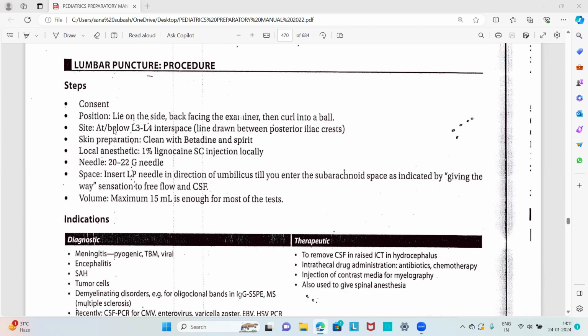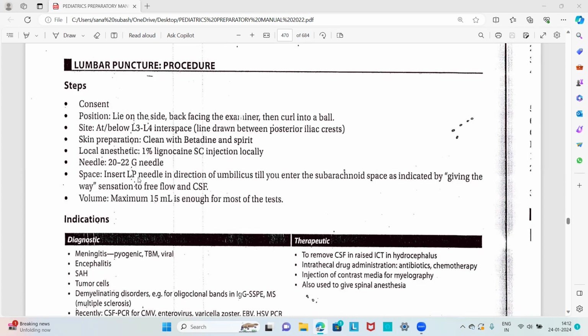The site is at or below the level of L3-L4 interspace, on the line drawn between the posterior iliac crests. Skin preparation: we have to clean with betadine and spirit. Local anesthetic: we have to give 1% lignocaine subcutaneously, as a local injection. We use a 20 to 22 gauge needle.